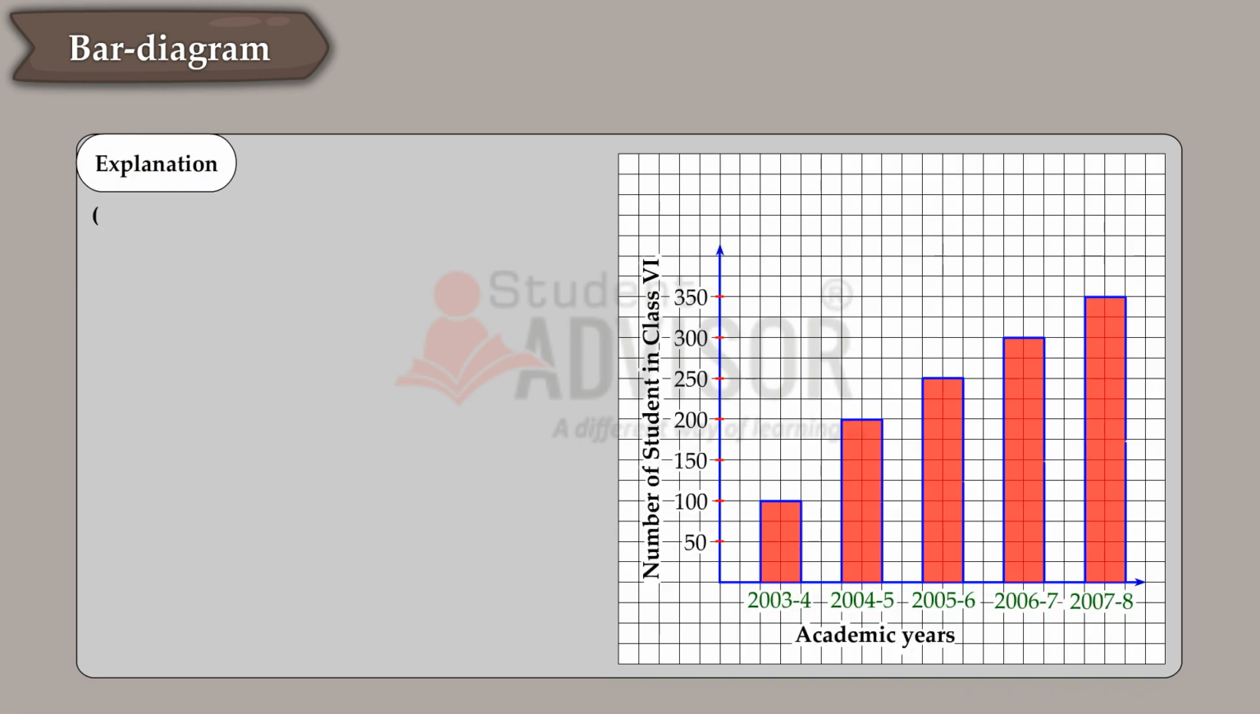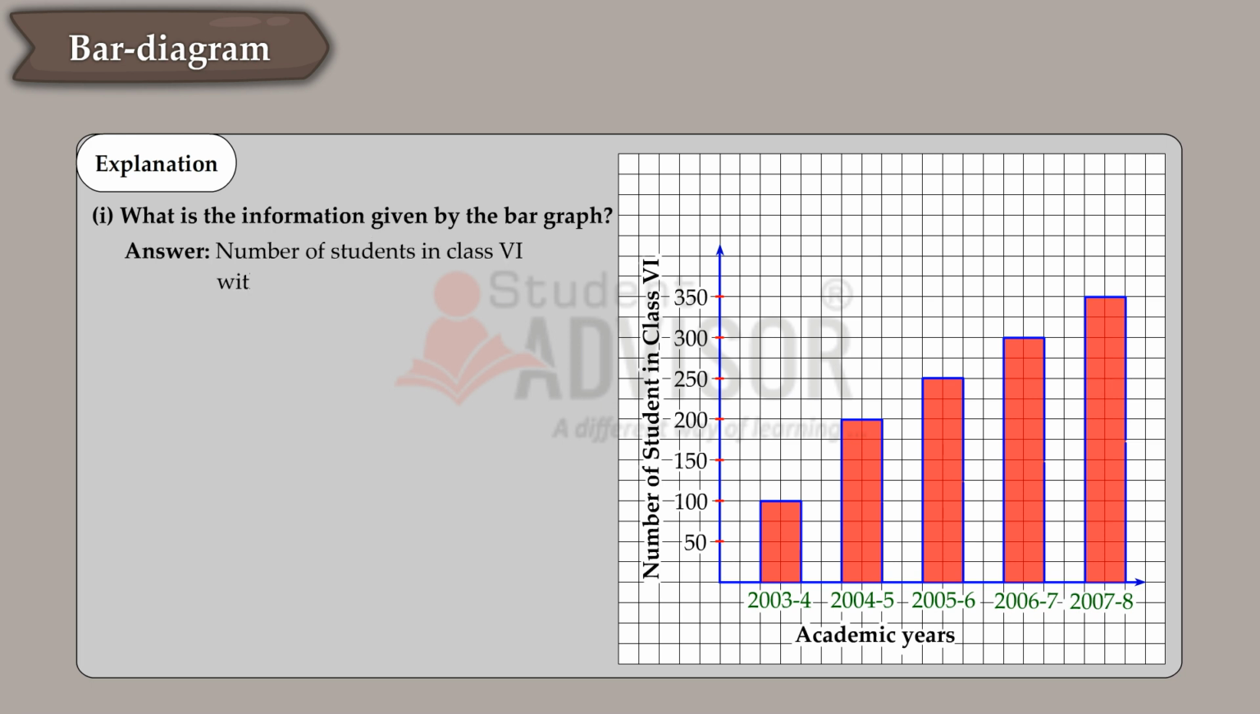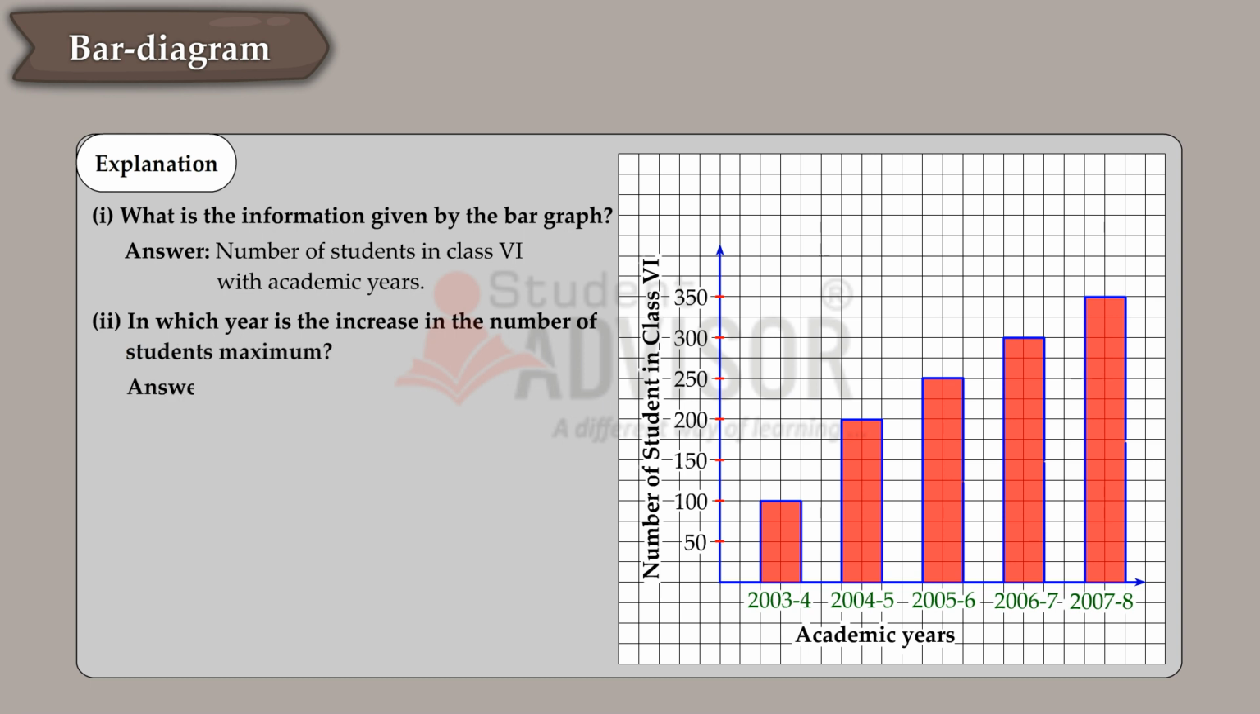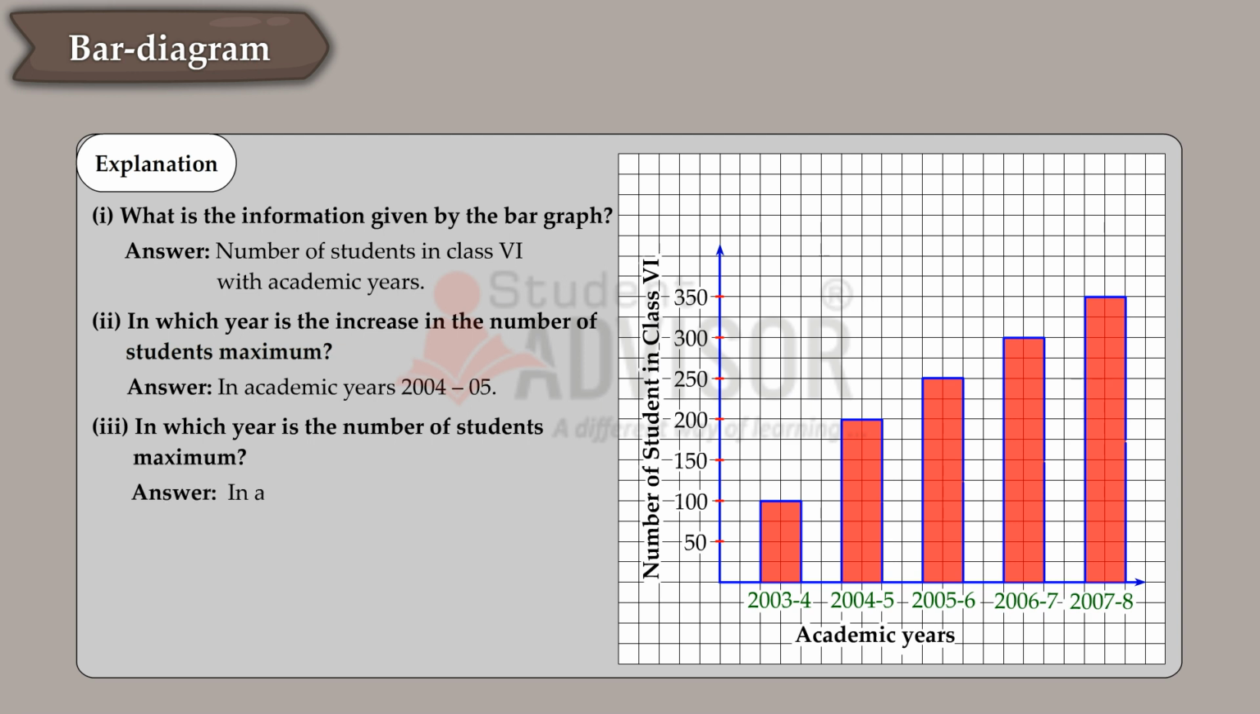Explanation. What is the information given by the bar graph? Answer. Number of students in class 6 with academic years. In which year is the increase in the number of students maximum? Answer. In academic year 2004-2005. In which year is the number of students maximum? Answer. In academic year 2007-2008.